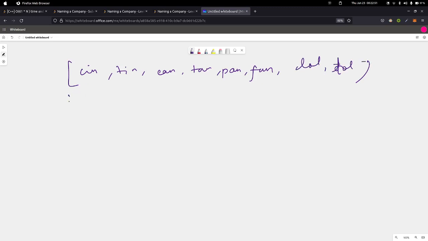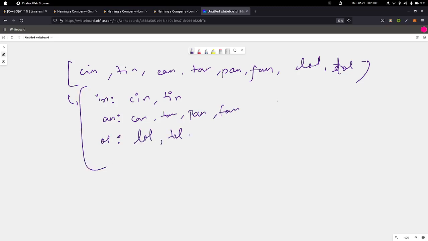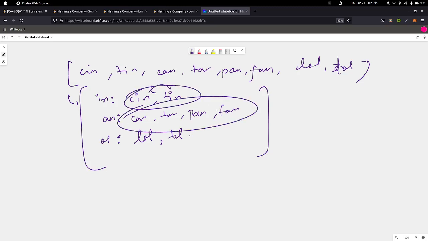And if we convert this into that representation, it will have CAN, TAN, AN, CAN, TAN, PAN, FAN, OL, LOL, TOL. So as I said, we cannot map any two strings in this group together, right?